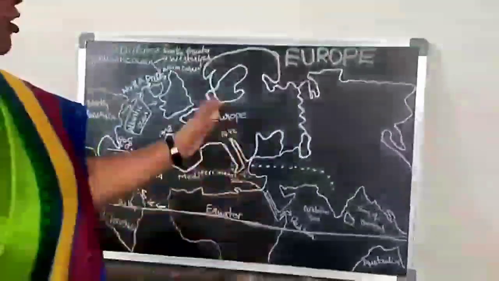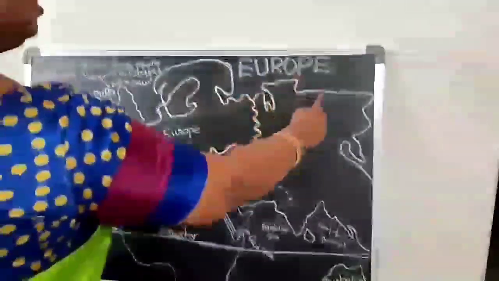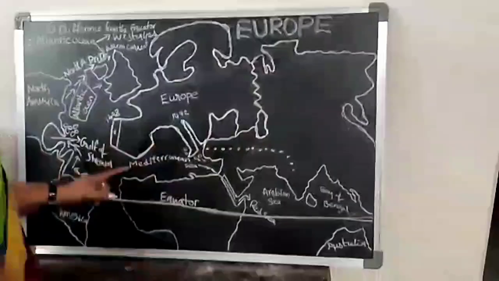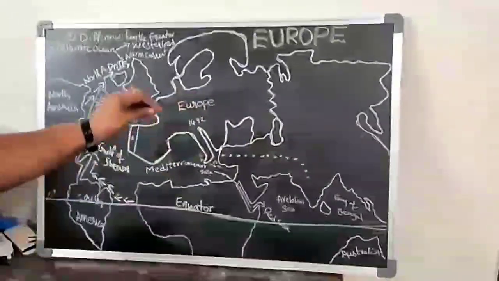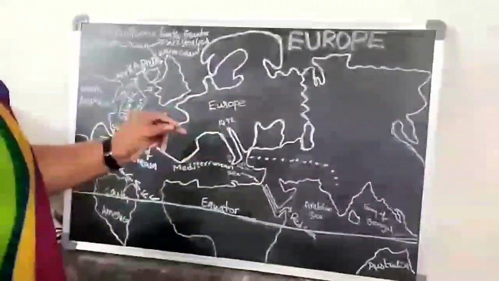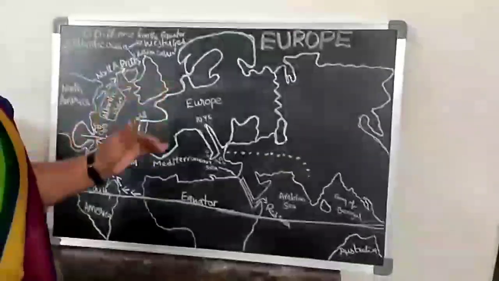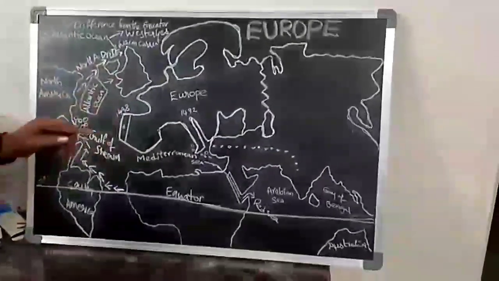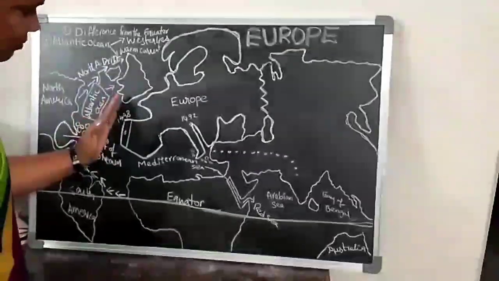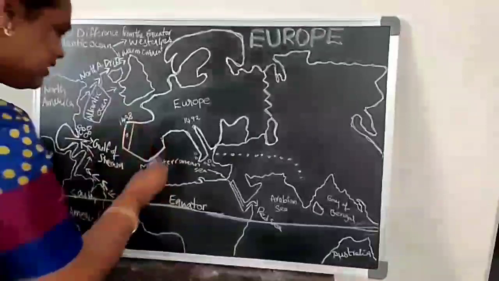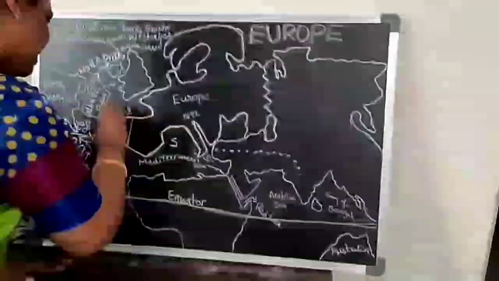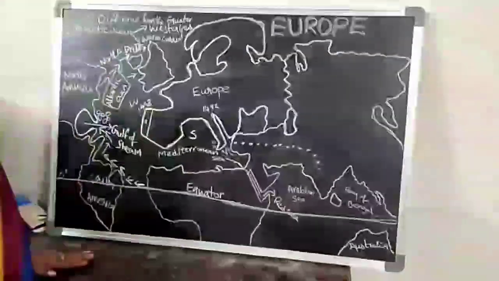See, I will show how it is. First, I hope you know that this broad lined one is Europe. The location and everything was finished in the last class. Now you see, climate. Our topic is climate. Here we are going to see two kinds of climates: one is western climate and second is southern climate of Europe.